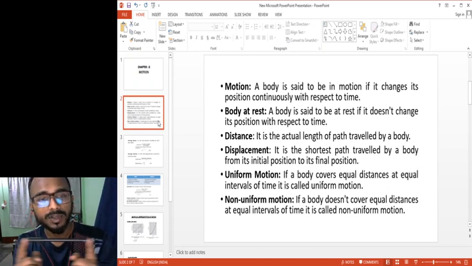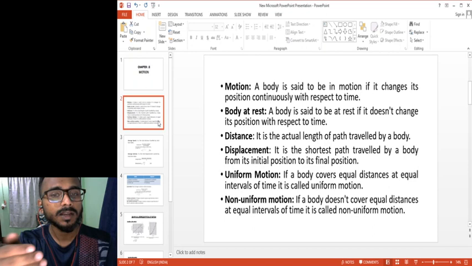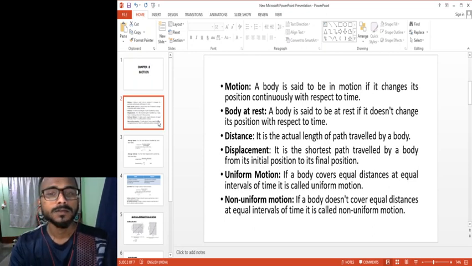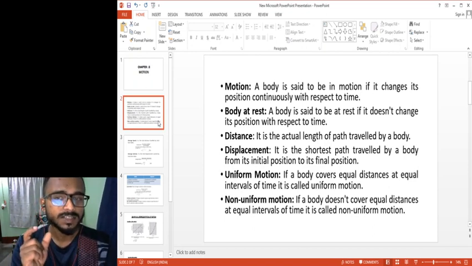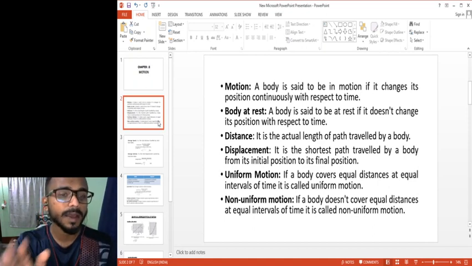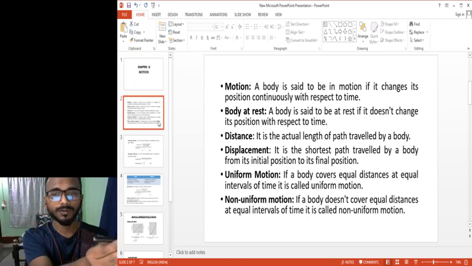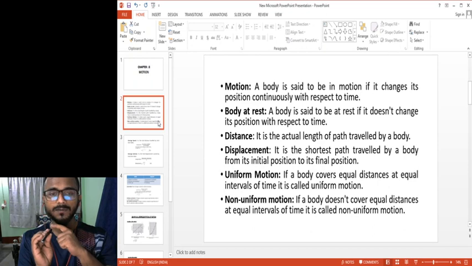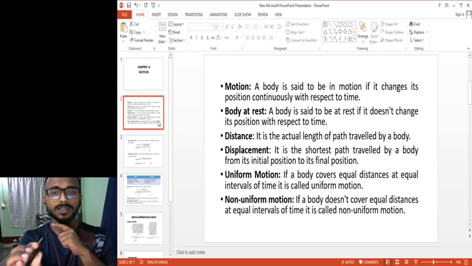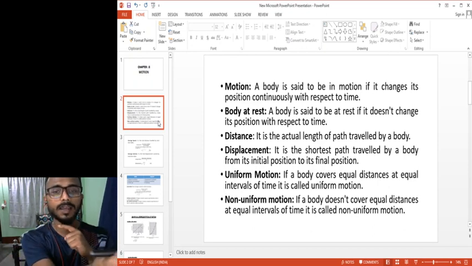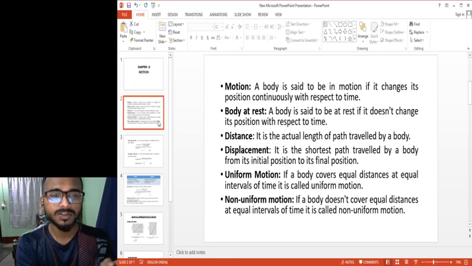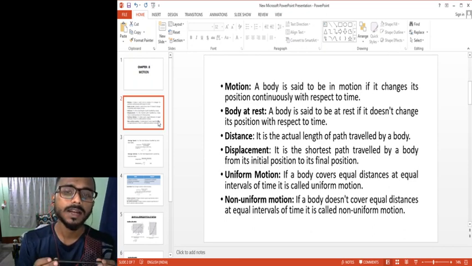whenever a body is moving, obviously it will cover some distance, right? So what is that distance? It is the actual length of the path traveled by a body. Suppose this pen is moving forward and then to the left. What is the actual path? It started from here, it went forward 5 meters, and then it went left 5 meters. So what is the distance traveled? The distance traveled is 10 meters.